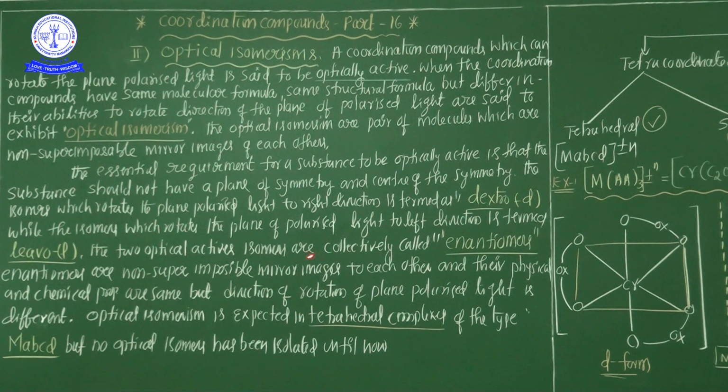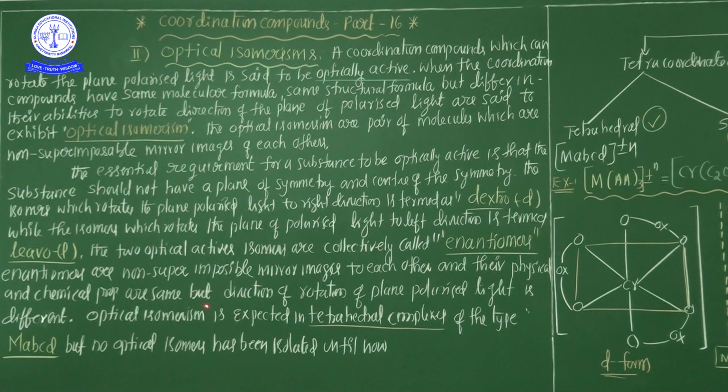If the light polarization is clockwise, the dextro compound exists, and if it is the left side, the levo form exists. So the chemical and physical properties are the same. Okay? That is the most important point. Enantiomers are non-superimposable mirror images of each other and their physical and chemical properties are the same, but the directions of rotation of the plane polarized light are different.